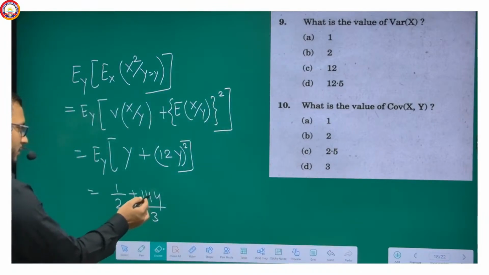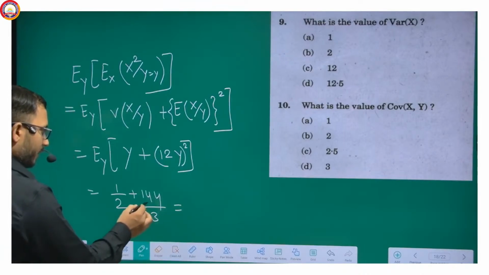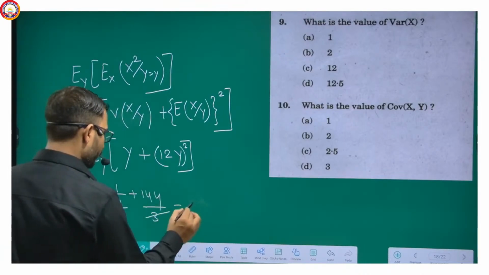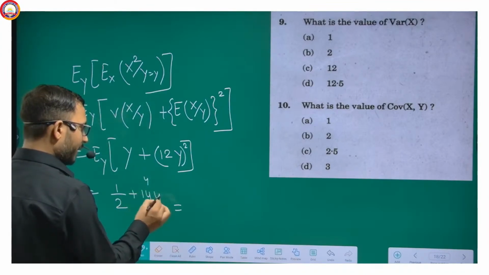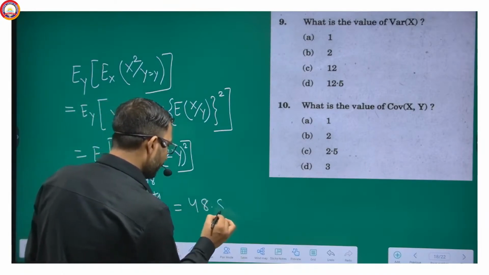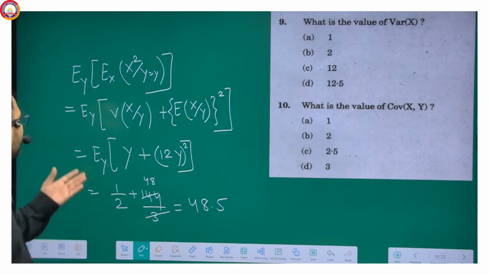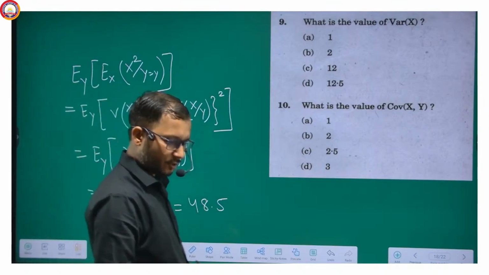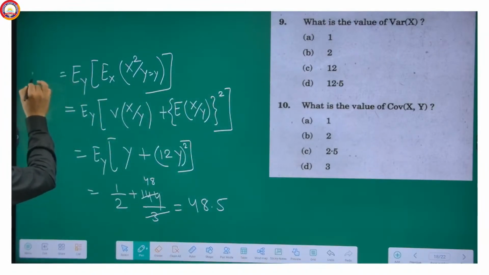So this is 144 by 3 and 4489. So we can obviously do it, 3 4 ja 12 and 3 8 ja. So this is total of 48.5, 48 plus 0.5. We have found out expectation of x square. Expectation of x square is equal to this one.